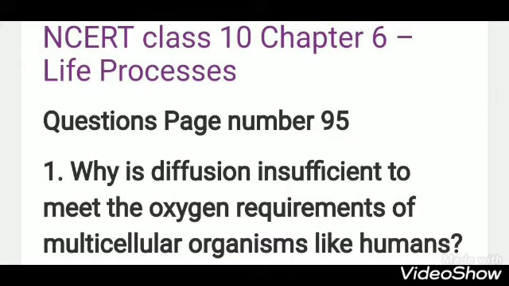Diffusion is a slow process which will take a lot of time to circulate oxygen to all the body cells. Because of its slow nature, diffusion is insufficient to meet the oxygen requirements of multicellular organisms like human beings.